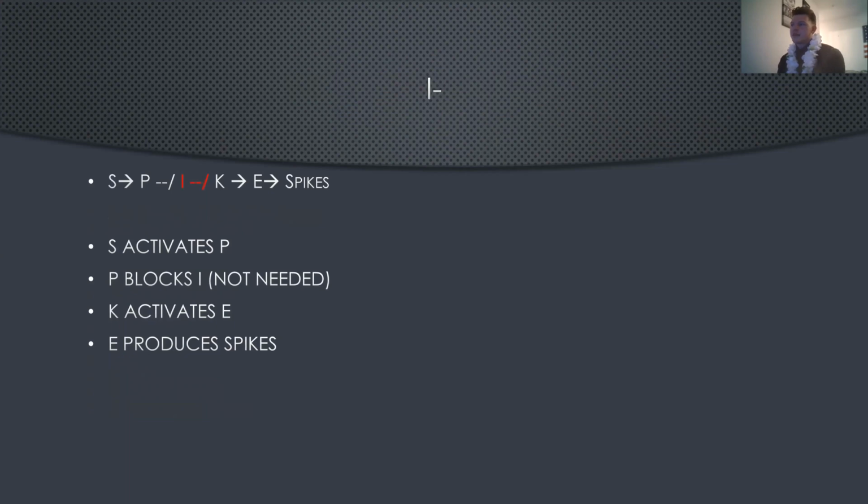Okay, for this one, I is taken out, so S produces P, P blocks I, not needed because I is already not there. K activates E, and E produces spikes. Because I couldn't deactivate K, that means K activates E.